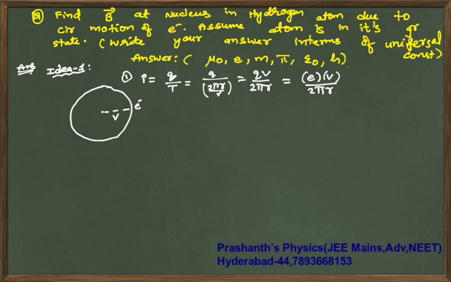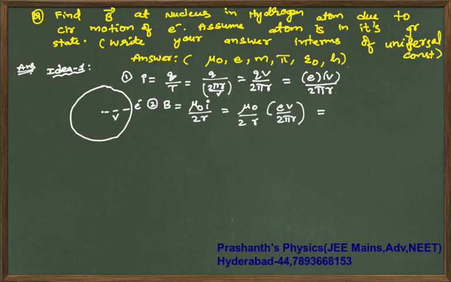First relation. Next, number 2, your magnetic field because of this current at the center, because of a circular loop, is mu naught I by 2r, that is mu naught by 2 times I, and I is ev by 2 pi r.